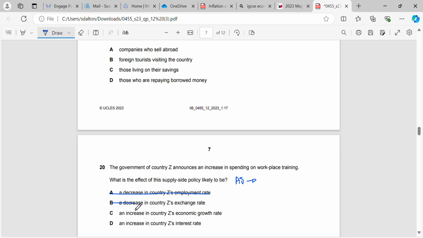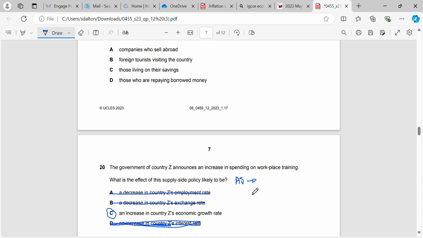Increase in the exchange rate? No. Not going to have an effect on that. Increase in the interest rate? No. It's a supply side policy. It's not a monetary policy. But it will, in the future, hopefully, have an increase in their economic growth rate.